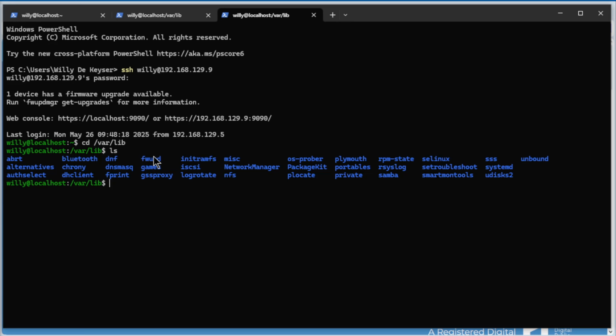The libvirt and images directory is needed for virtual machines with Cockpit. So we do sudo mkdir libvirt. Enter password, and it's okay. We go inside it.